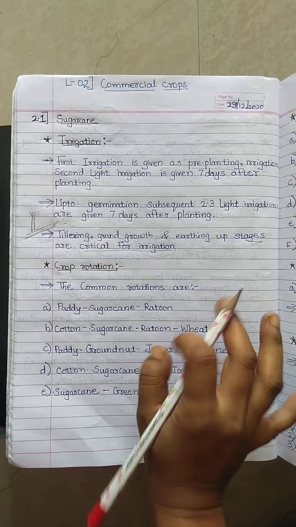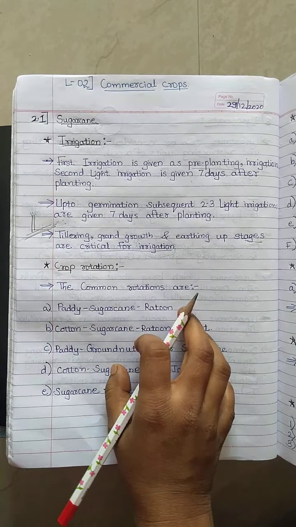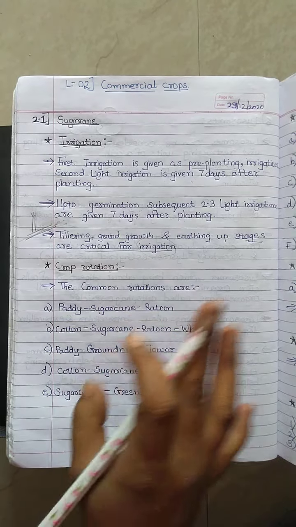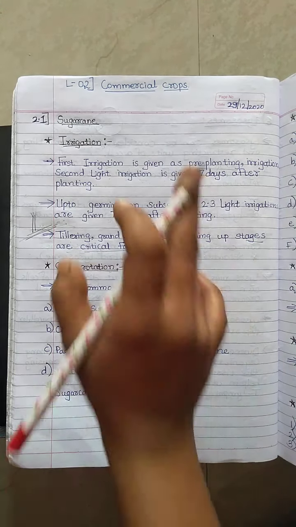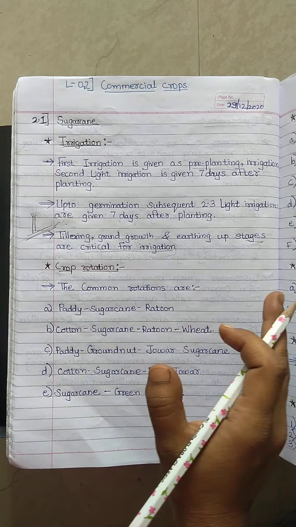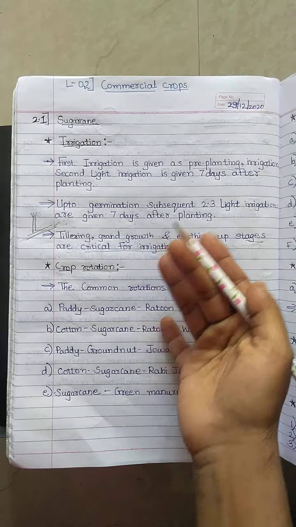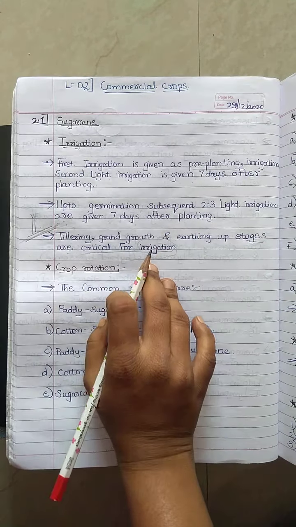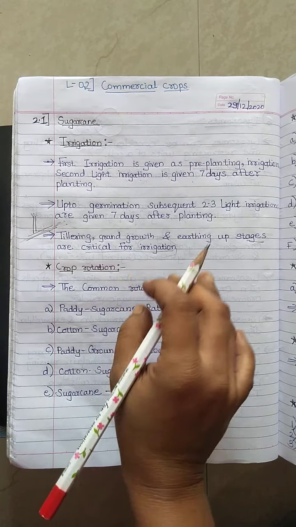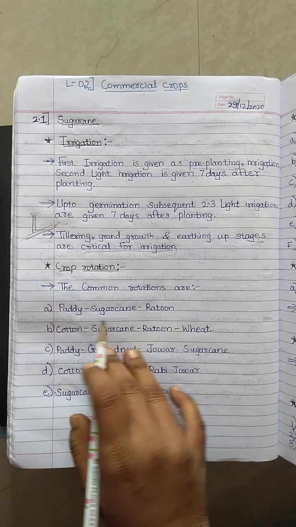Now, crop rotation. In low rainfall areas, sugarcane is rotated with cotton, or in heavy rainfall it is majorly rotated with paddy, meaning the rice crop. Crop rotation means what? That after sugarcane, whichever crop we sow in the same field or the same place, that is called crop rotation.